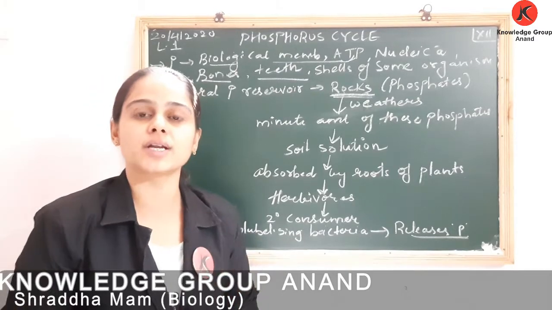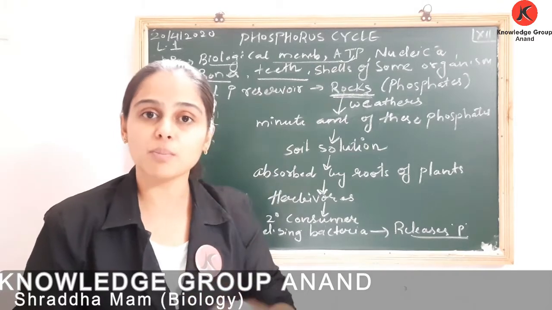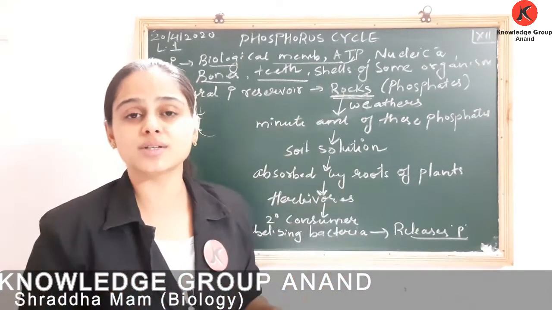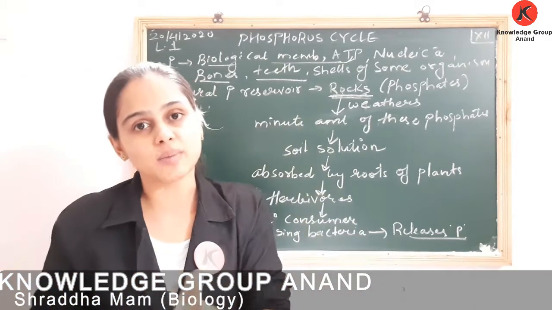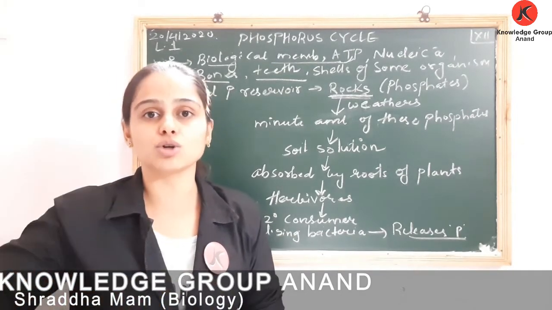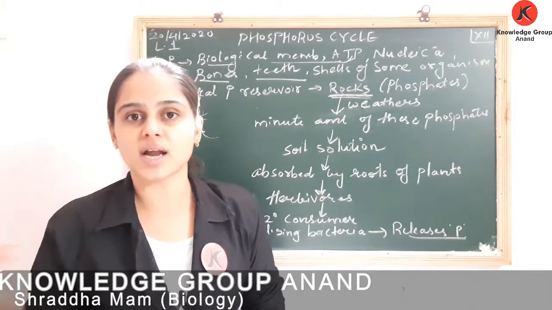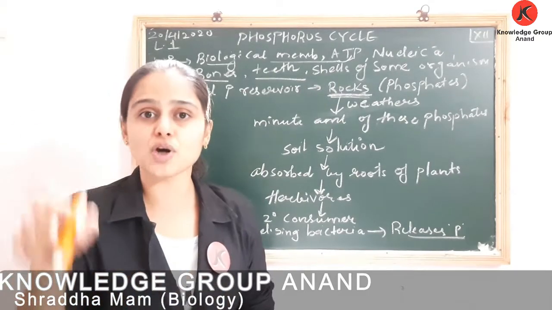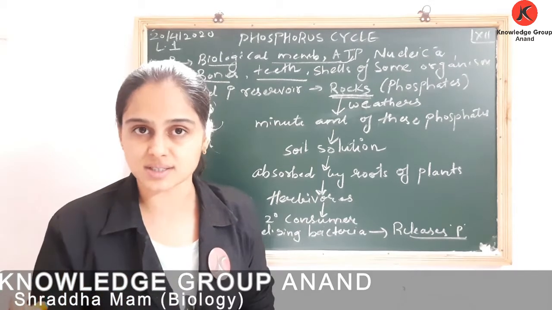Now this phosphate is present in soil. From soil it is taken up by plants. Plants use phosphorus and incorporate it into different constituents. From plants it goes to the primary consumers, that is our herbivores. From herbivores it goes to secondary consumers, that are our carnivores, then tertiary consumers, that are our top carnivores. This is how phosphorus moves along our food chain, our food system.